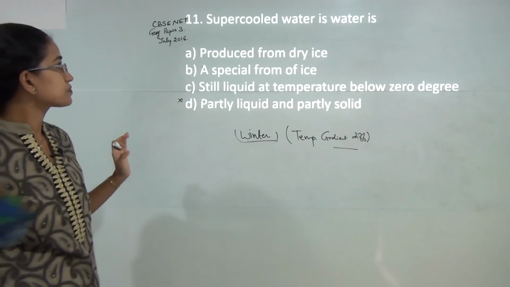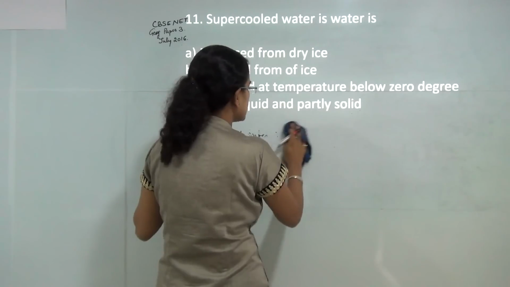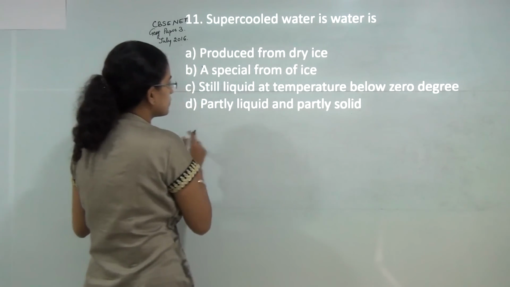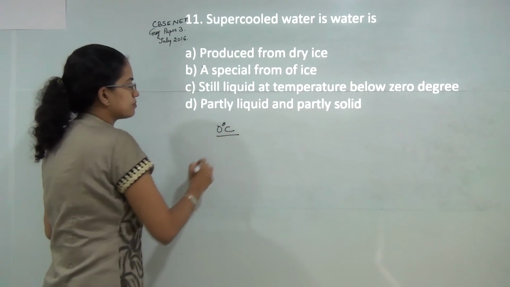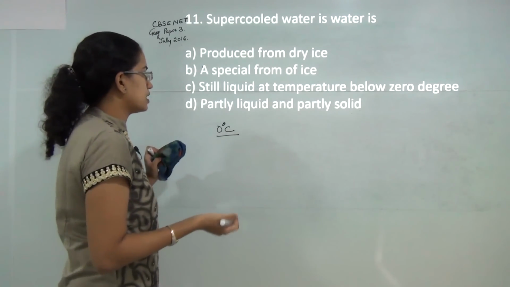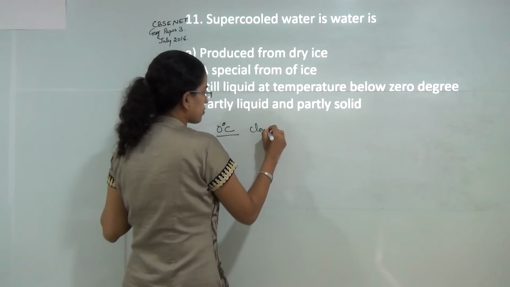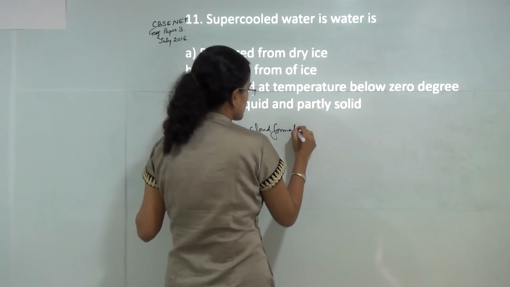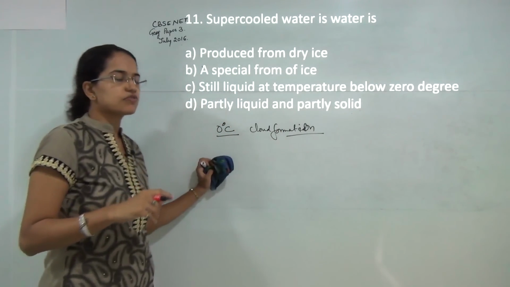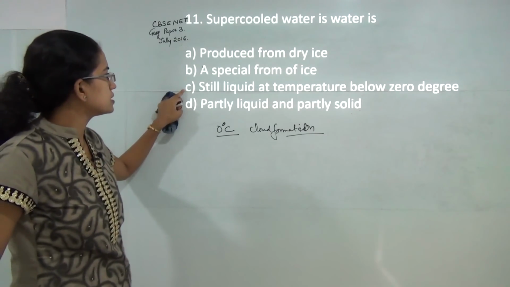Next question. Supercooled water is a water that exists in liquid state even when it reaches 0 degree Celsius. So even if the temperature is below 0 degree Celsius, it will still remain in the form of liquid. It's mainly seen in the cloud formations where you have the supercooled water that is there. So if you go on to the class on cloud formation, you would have an idea about this. So the correct answer here would be C.